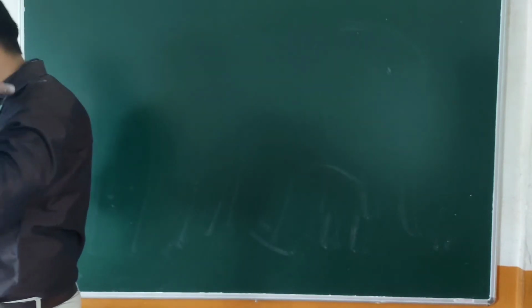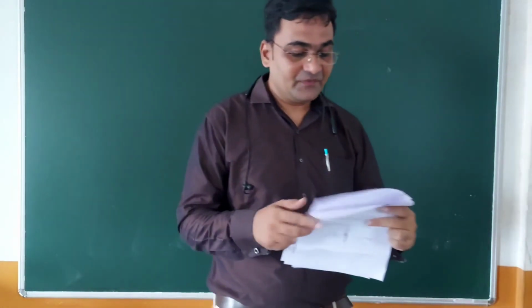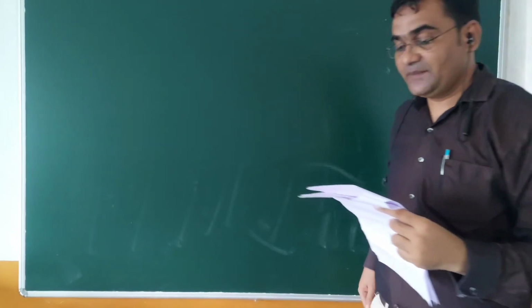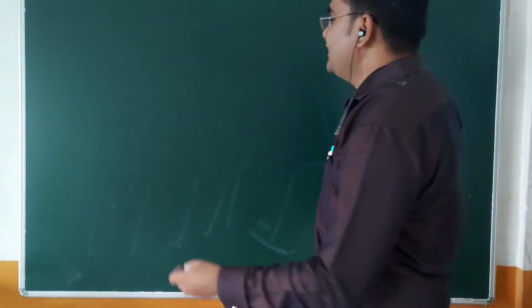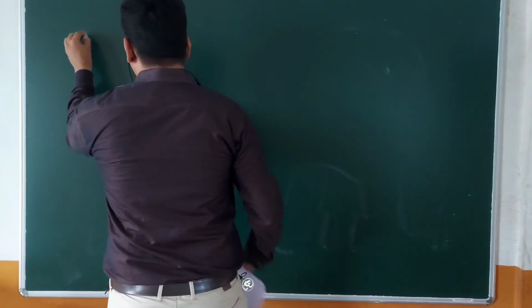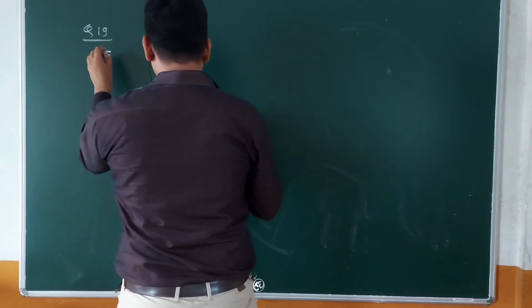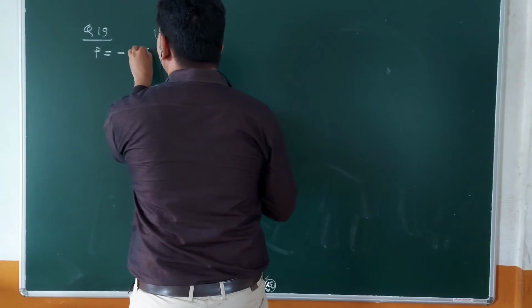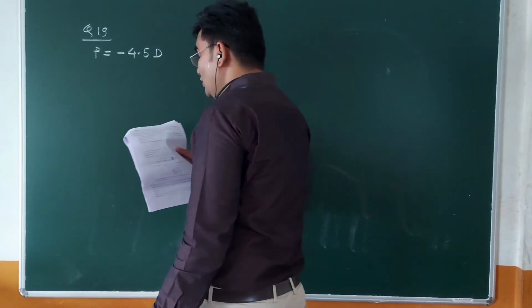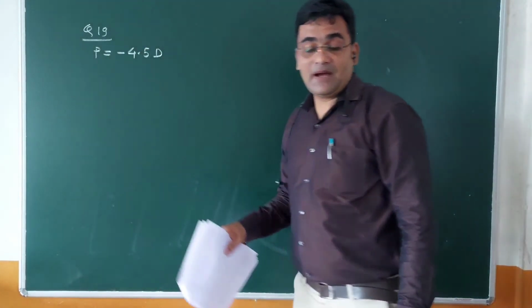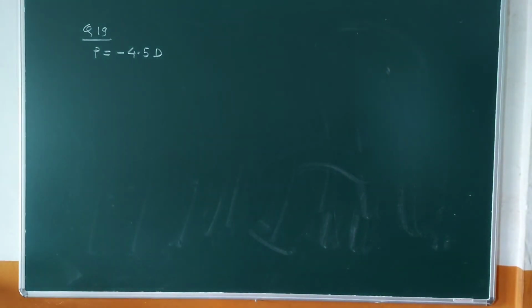What is the focal length and the nature of the corrective lens? And draw a ray diagram showing defected eye and corrected eye. See, power required for Nupur, question number 19 we are solving. Power required is minus 4.5 diopter.